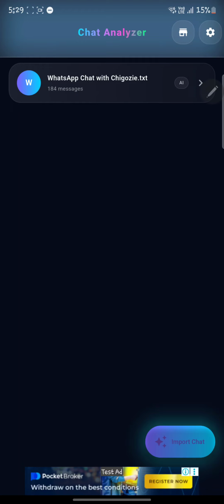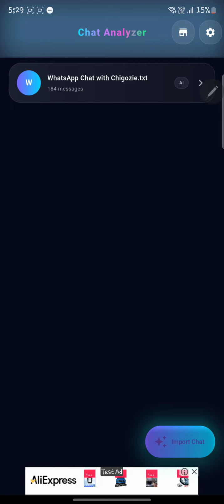I'm building, just see this as a CD player, all right? As a CD player, there are artists who make these CDs, the artists who make the songs. Right now, this is like a CD player, a model player. There are data scientists or programmers who create these models. So this app would help you consume those models and use them to analyze your chats.